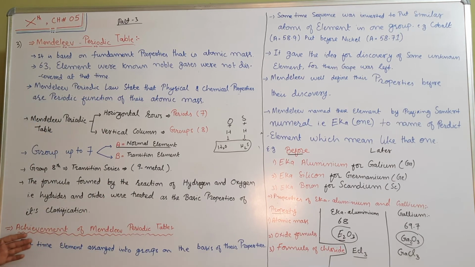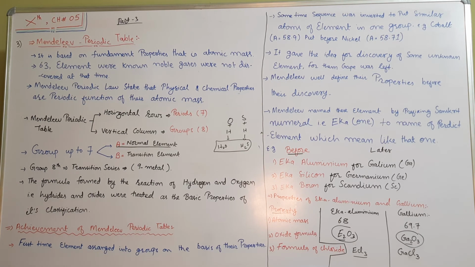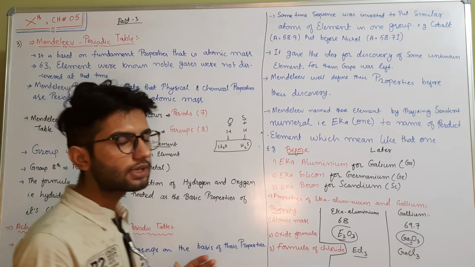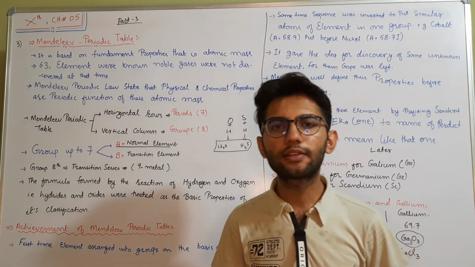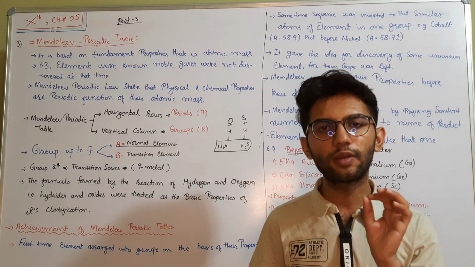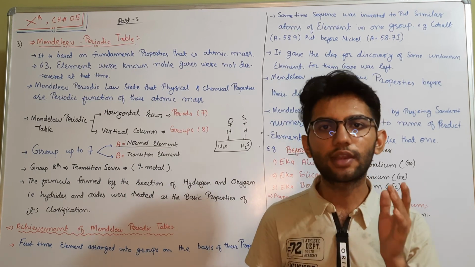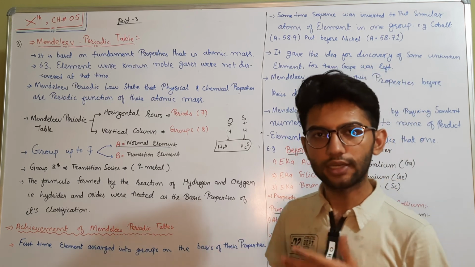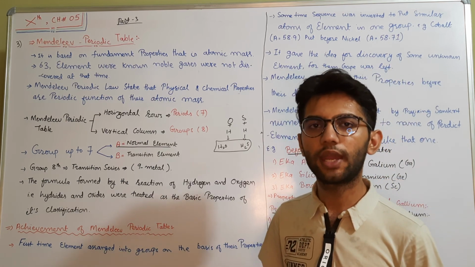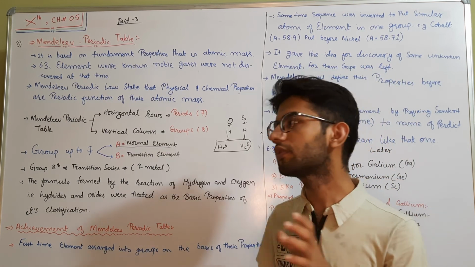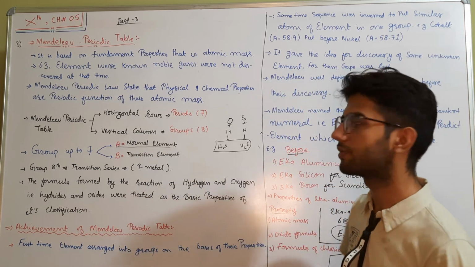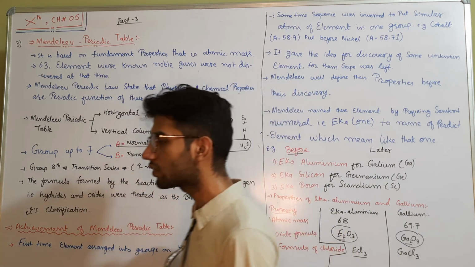What was the achievement? The next topic is the achievement of the Mendeleev periodic table. At that time, he first classified the elements in a systematic way into periods and groups. Before him, no other scientist made that attempt to classify the elements into periods and groups. It was he who classified the elements into periods and groups. And another achievement was that